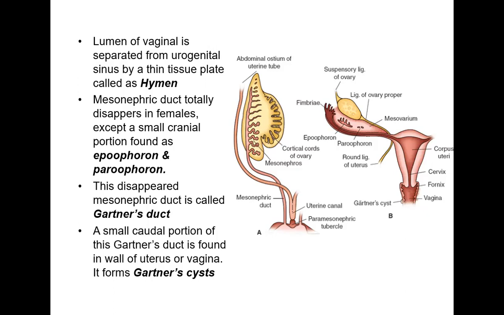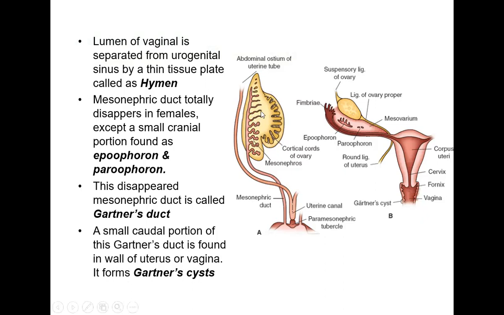The mesonephric duct is the male duct. Initially, both ducts are present in the male and the female. But in the female, the male duct will disappear, and in the male, the female duct will disappear. So, as I said, in the female, the male duct, that is the mesonephric duct, will totally disappear.